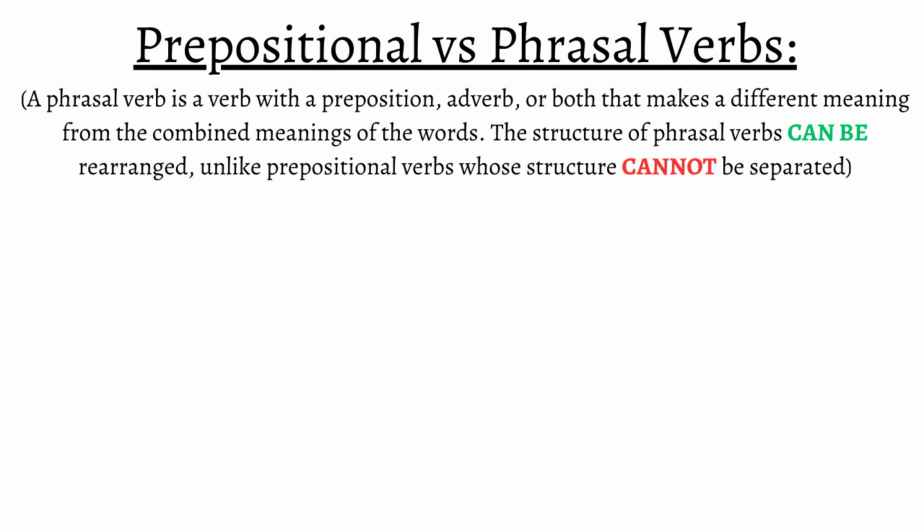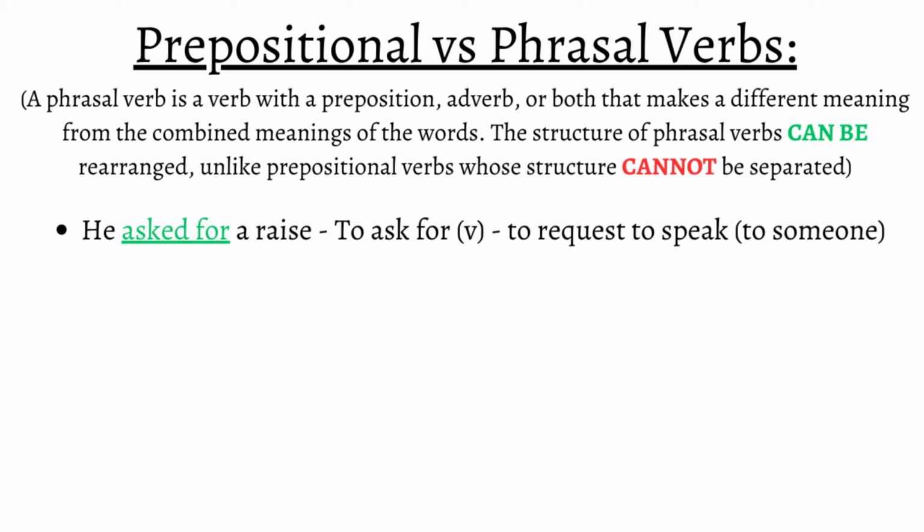At last, one final concept with prepositional verbs is phrasal verbs. A phrasal verb is a verb with a preposition, adverb, or both that makes a different meaning from the combined meanings of the words. Sometimes, a phrasal verb can be mistaken for a prepositional verb. Although both combinations have verbs and prepositions, we can tell the difference by looking at the word order. But most importantly, the structure of phrasal verbs can be rearranged, unlike prepositional verbs whose structure cannot be separated.